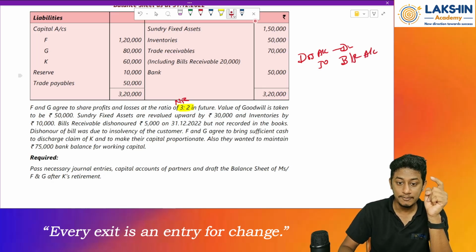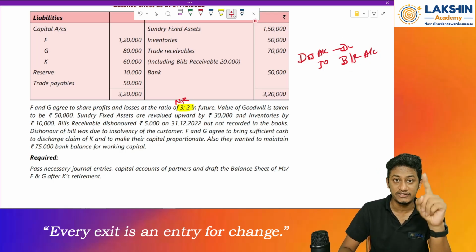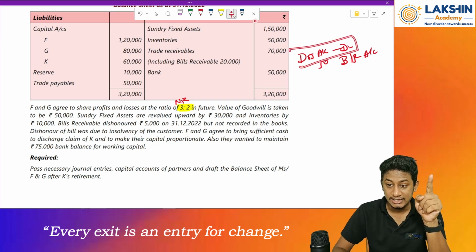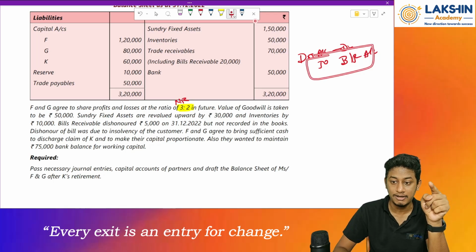So now what has happened over here? So there was a bill receivable dishonored which was not recorded in the books. So this part was not recorded. Only debtors value was reduced in the books, it seems. So it's a rectification of error. So basically, debtors value will increase, right? Debtors value will increase, or I can say the bills receivable value will decrease, right?